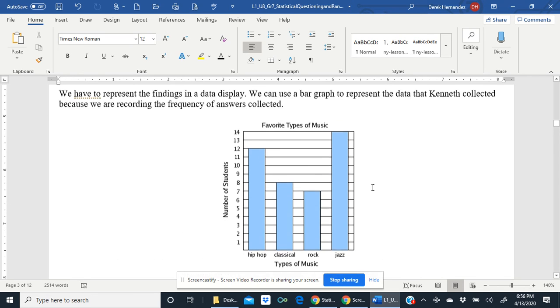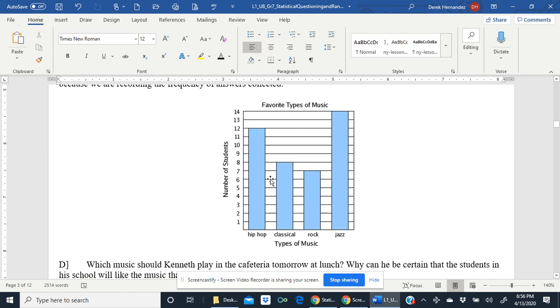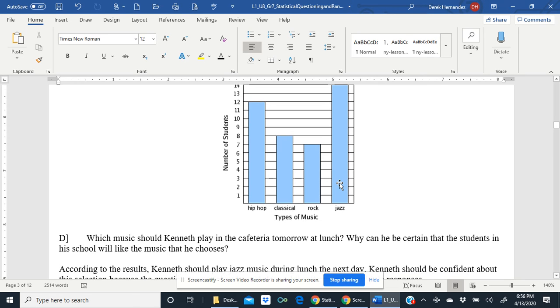So he was able to talk to 41 people. These are the results that he got. The bar graph that represents the most people is jazz. So he can predict that jazz music would be something to play during lunch from now on, or at least tomorrow.